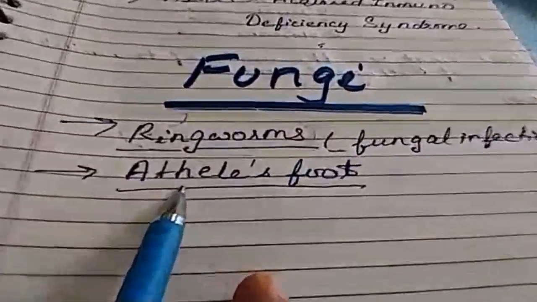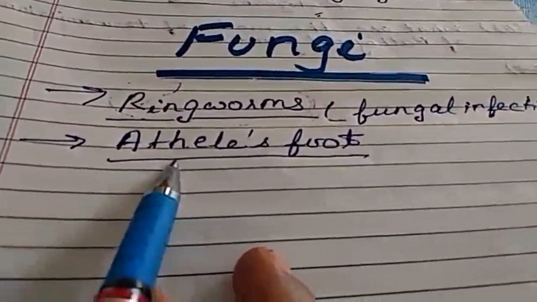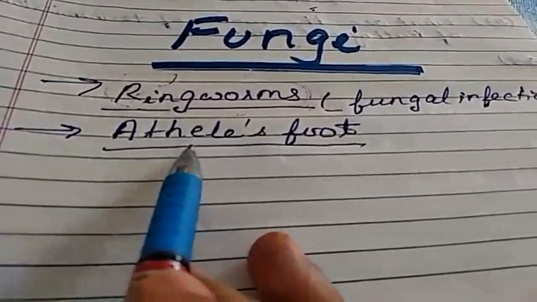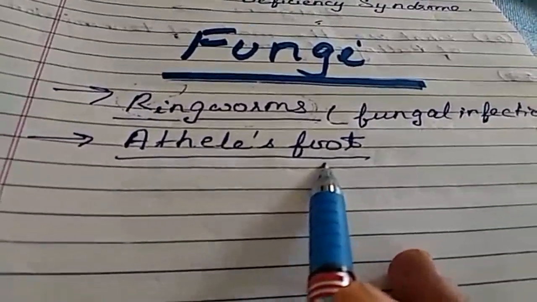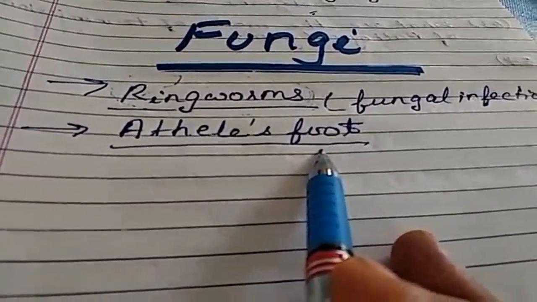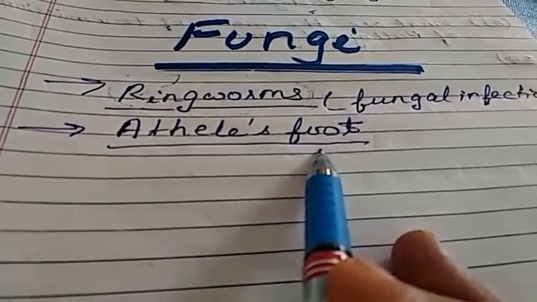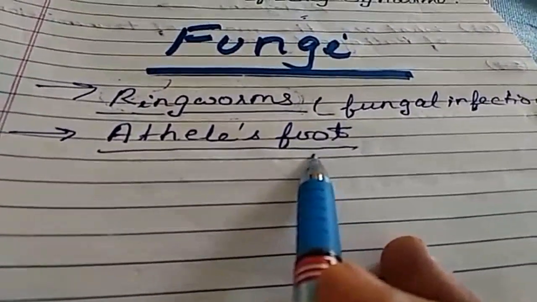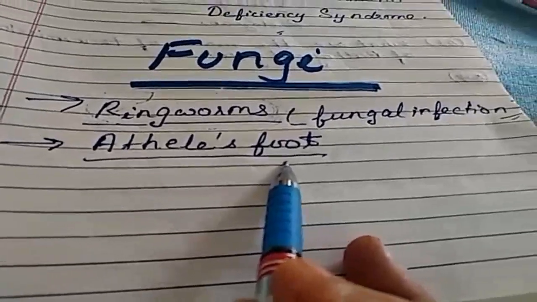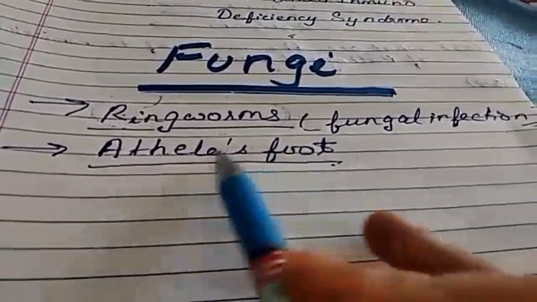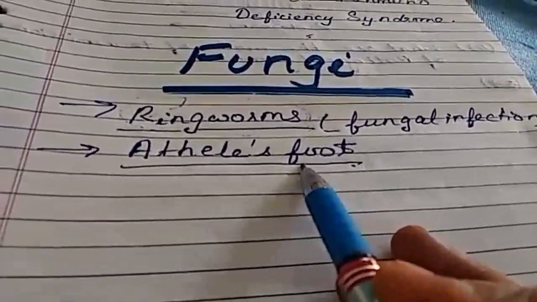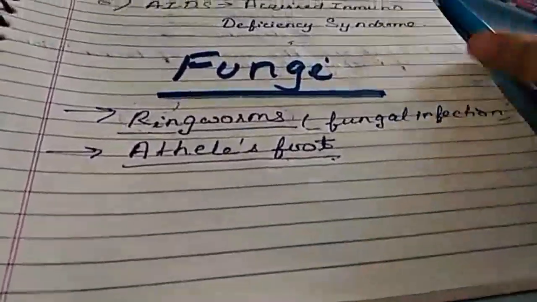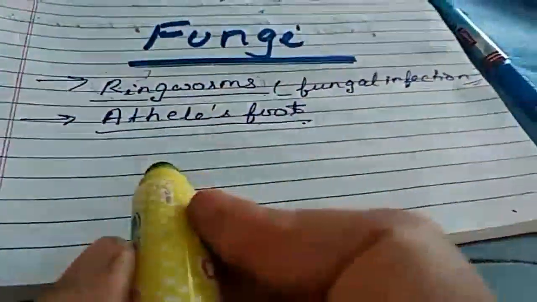Next one is athlete's foot. What is this athlete's foot? It begins between the toes. When there is some water and tight-fitting shoes, due to moisture there, we get this disease. It commonly occurs in people whose feet have become very sweaty, or who wear very tight shoes where sweat and moisture are present. Then this type of disease forms between the toes, and it is known as athlete's foot. Okay, children. Now let's discuss another microbial disease, that is the protozoans.